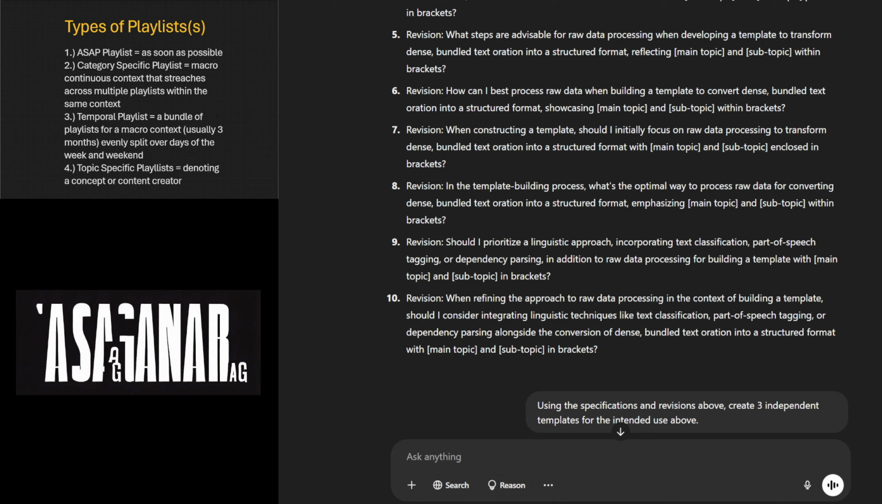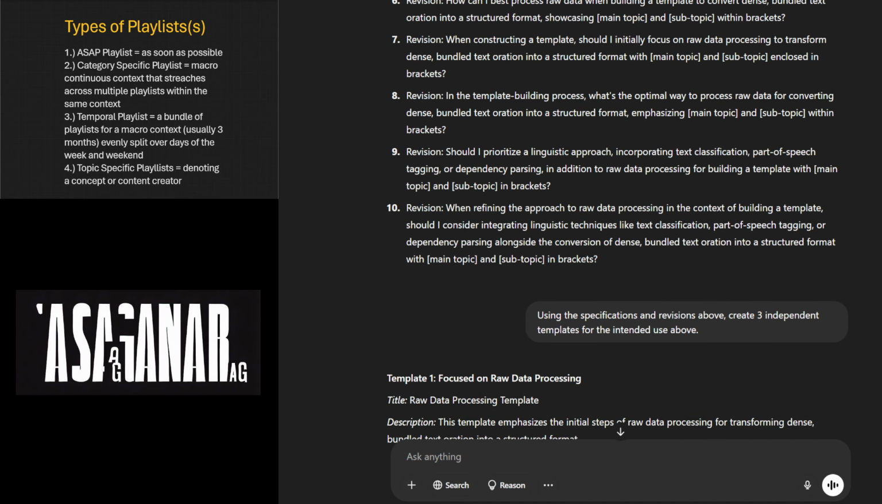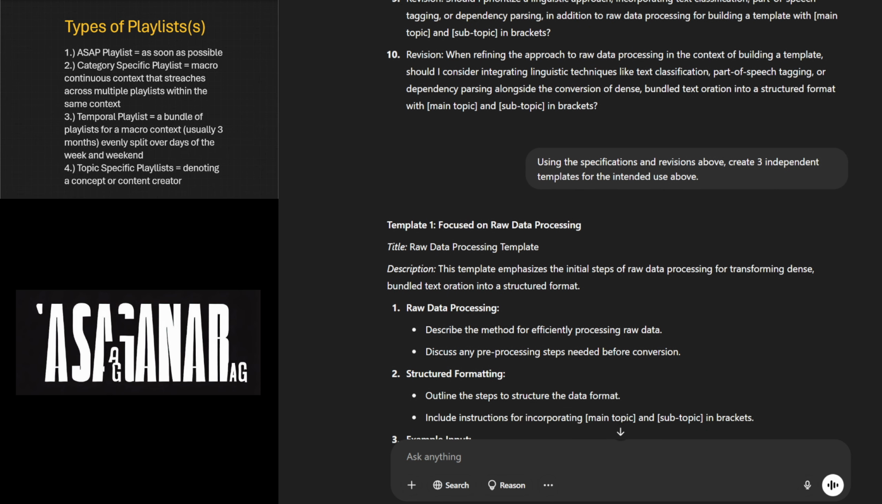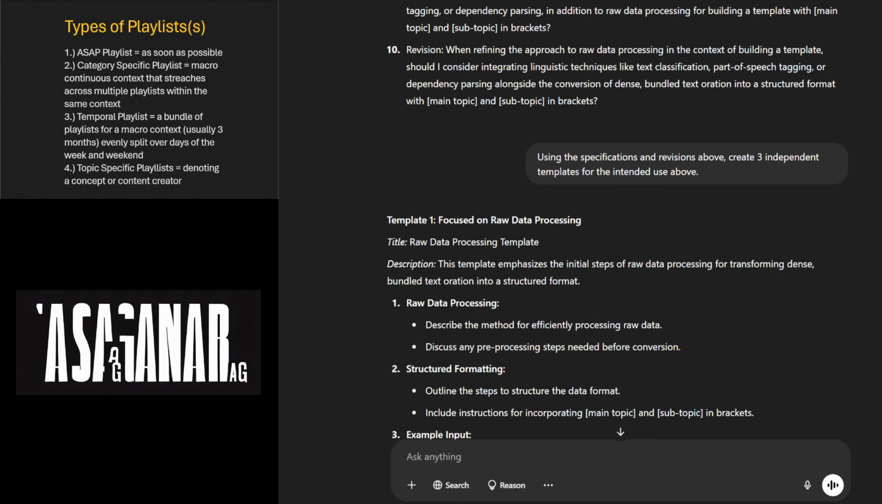10, revision. When refining the approach to raw data processing in the context of building a template, should I consider integrating linguistic techniques like text classification, part of speech tagging, or dependency parsing, alongside the conversion of dense bundled text oration into a structured format with main topic in brackets and subtopic in brackets, question mark?